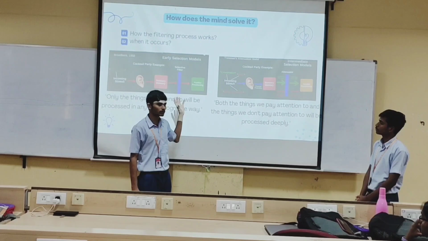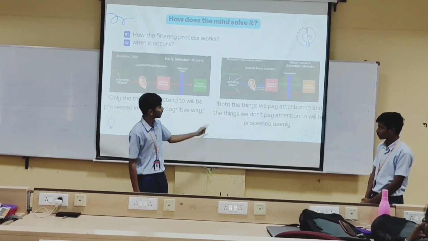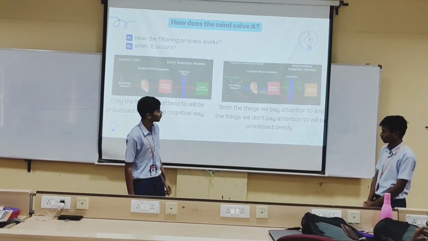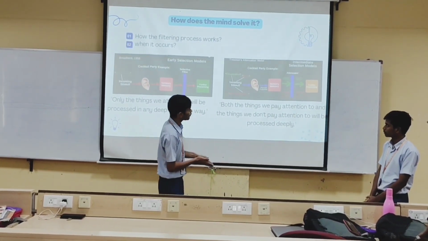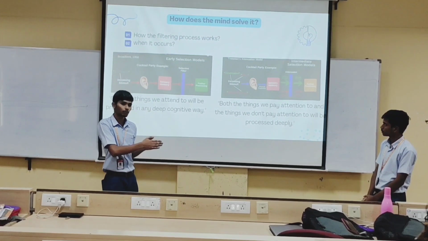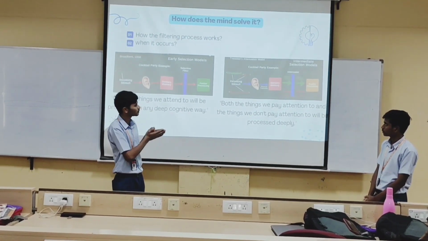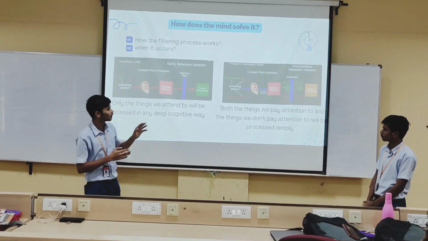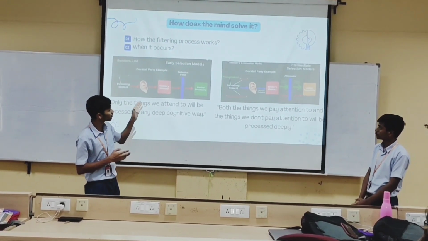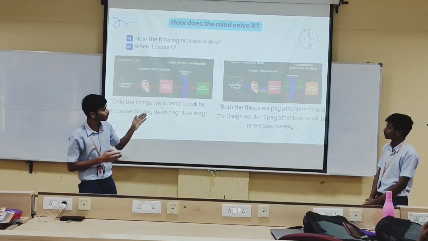First, all sound is bombarded at our ears, and then it is stored in sensory memory. Here both the attended message and the unattended message are processed further. But the selective filter works like an attenuator.